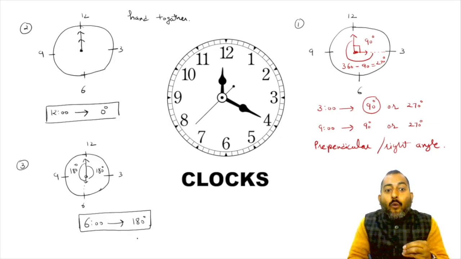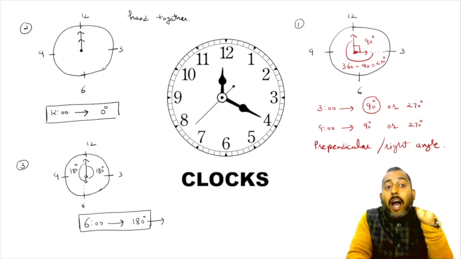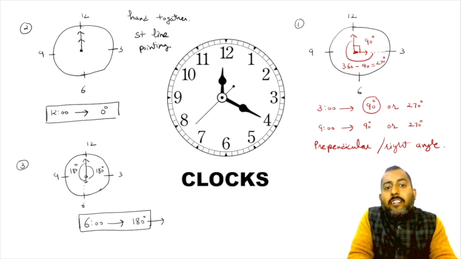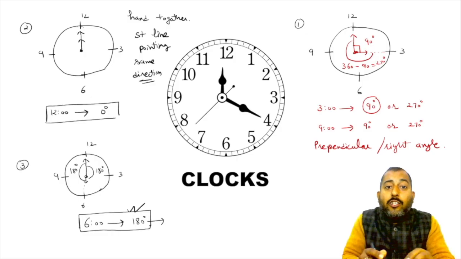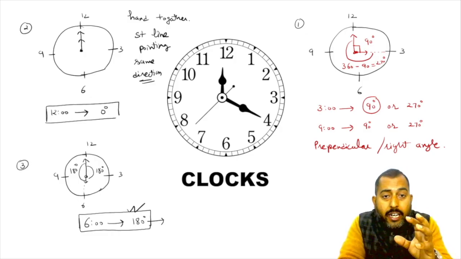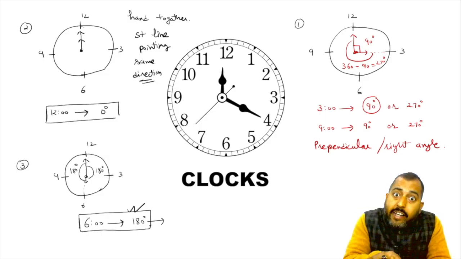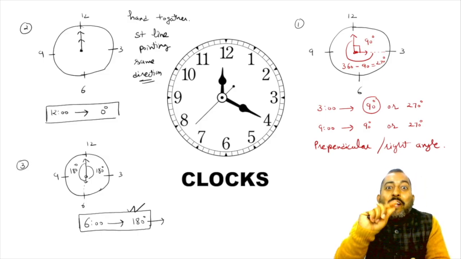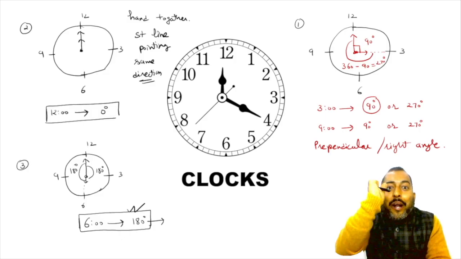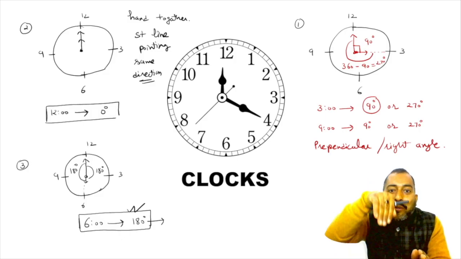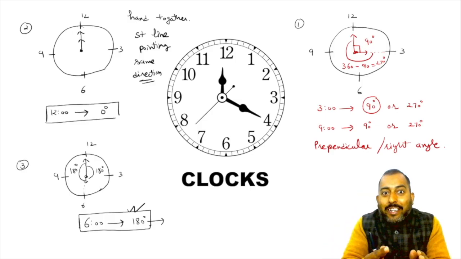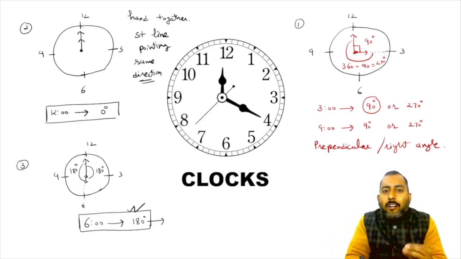And what about 180 degrees? At 0 degrees also we can say hands are in a straight line, pointing in the same direction. Similarly, at 6 o'clock, which is 180 degrees, I can say hands are again in a straight line, but they are pointing in opposite directions. The minute hand is pointing towards 12 and the hour hand is pointing towards 6.